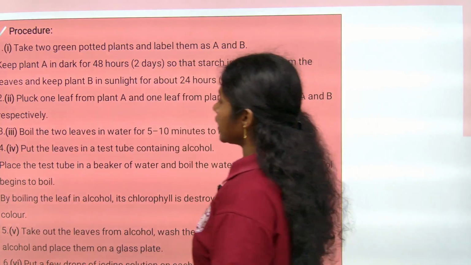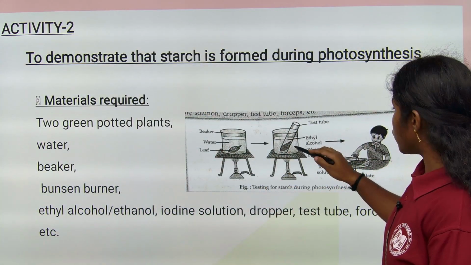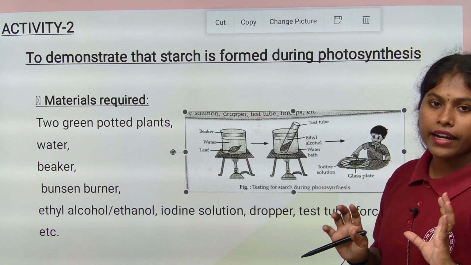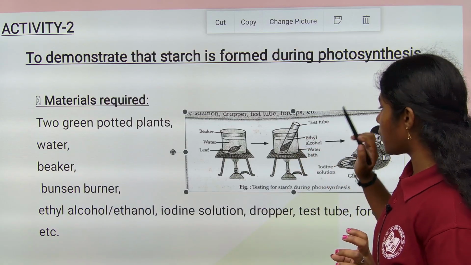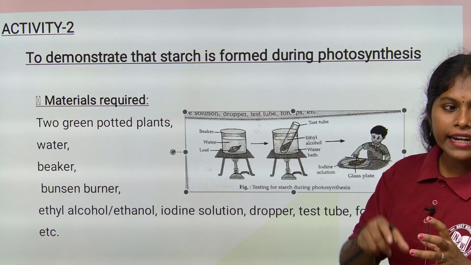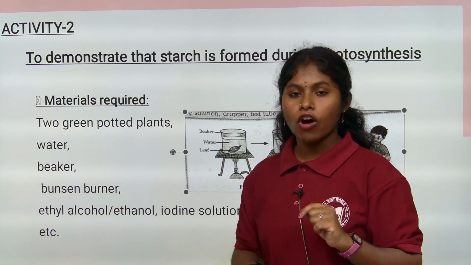So this is how we have to keep it. What is required? Bunsen burner, beaker and ethyl alcohol are required. In the test tube which contains the ethyl alcohol, you place both leaves.